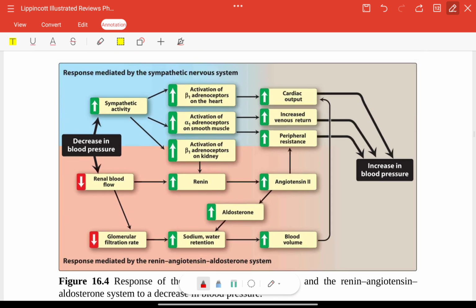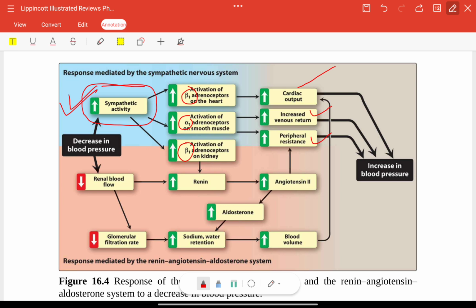Now you can see this decrease in BP. If your blood pressure is decreased, then the response generated will be that sympathetic activity will get activated: activation of beta 1 receptors on the heart, alpha 1 on smooth muscles, beta 1 on the kidney. Heart beta 1: increase in cardiac output, increase in BP. Smooth muscle alpha 1: increase in venous return and increase in BP. And smooth muscle alpha 1: increase in peripheral resistance and increase in BP.